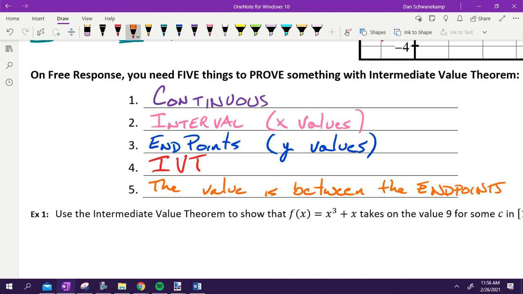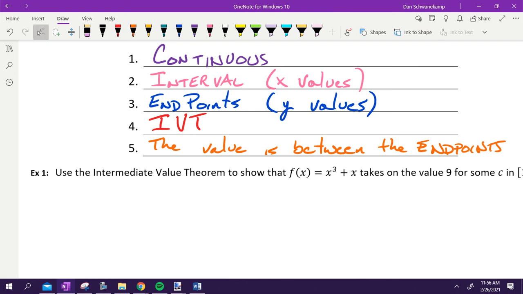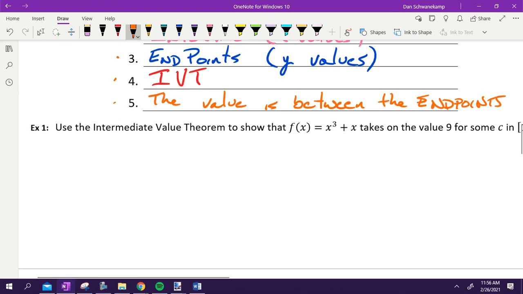Everybody ready? Those are the 5 things you need. If you don't have one of those 5 things, you will not get full credit. You have to state them all. They all make sense, right? Growth is continuous. 2 to 17 years old. He was 3 feet. He was 6 feet. We started with IVT, and we know that 5 feet's in between there. All of those things you would say if you were describing height to somebody else. You just got to make sure you put them in this setup.